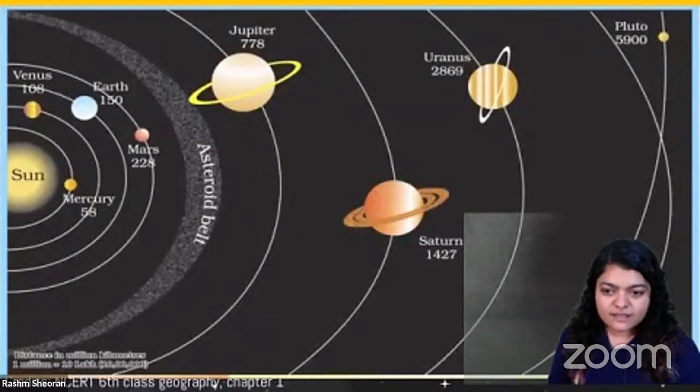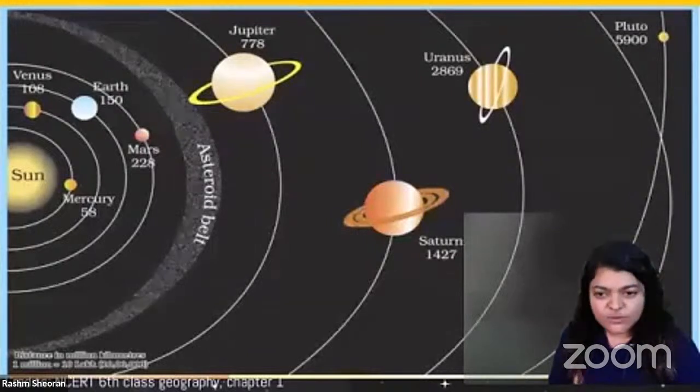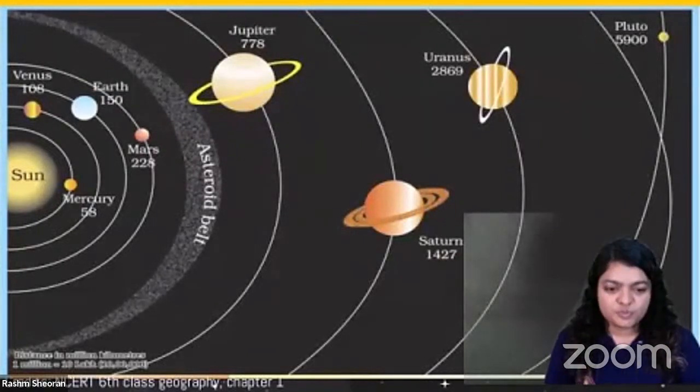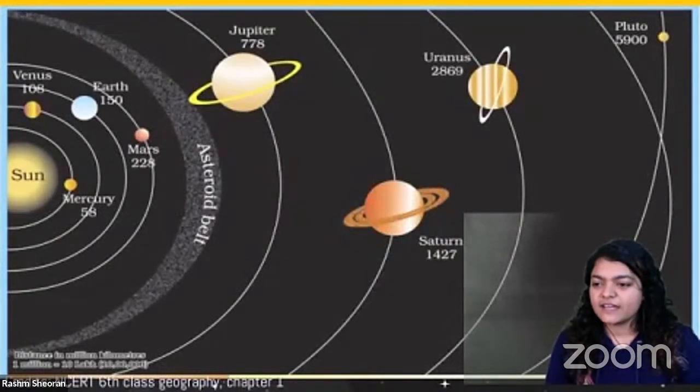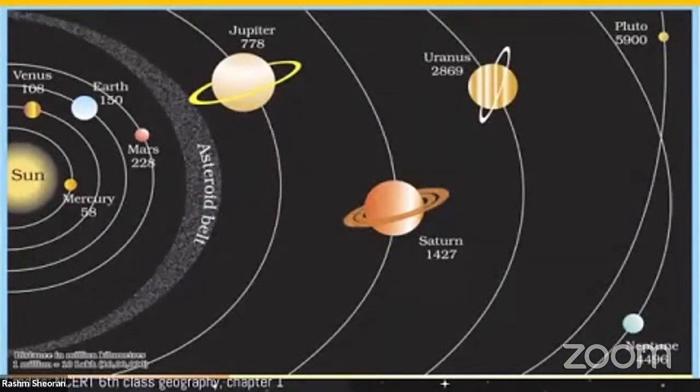We have the sun, we have Venus, Mercury, Earth, Mars, Jupiter, Saturn, Uranus, Neptune. These are all the planets. So if I hide myself for a second, these are all the planets that we have, right? Pluto, what about Pluto? Is Pluto a planet? Satellite. Yes, satellite is also the right word. Moon is also known as a satellite. So either we can say moon or we can say natural satellite. They are also part of the solar system.